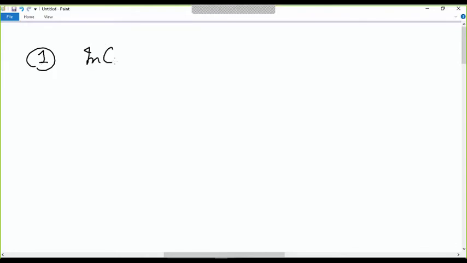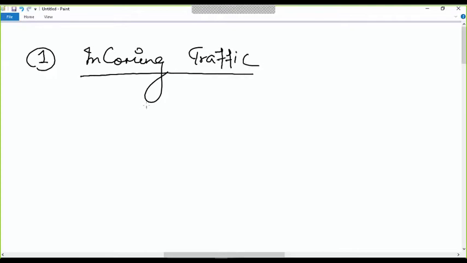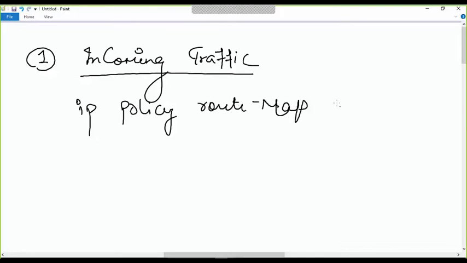For the incoming traffic, our router is acting as a transit between the source and the destination. So if we apply it at the interface level, we type the command IP policy, and with the policy we type the route map.